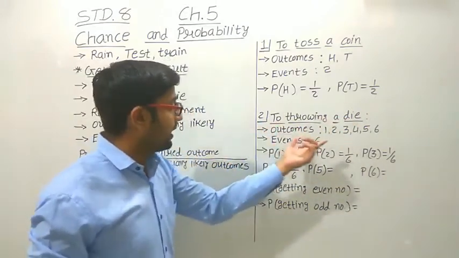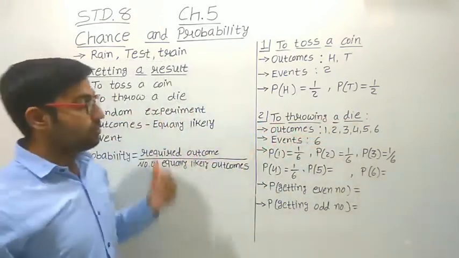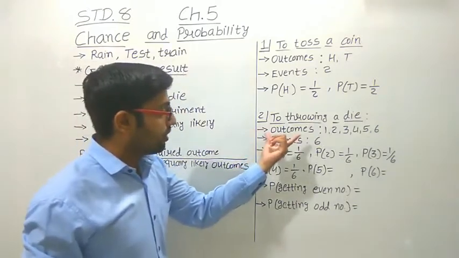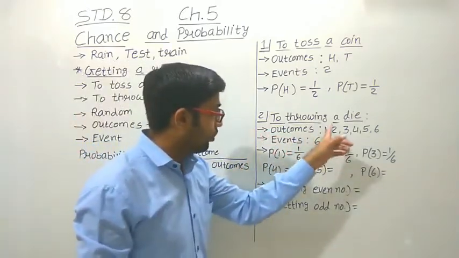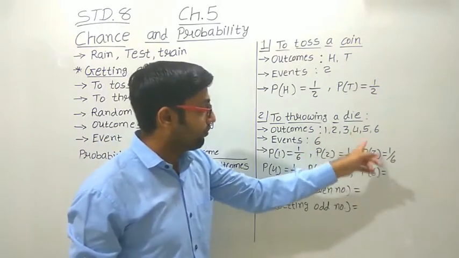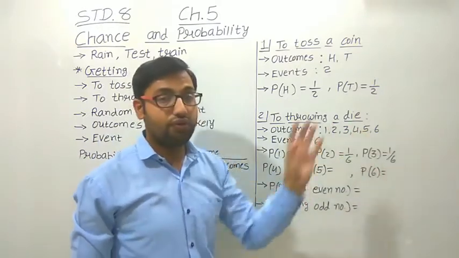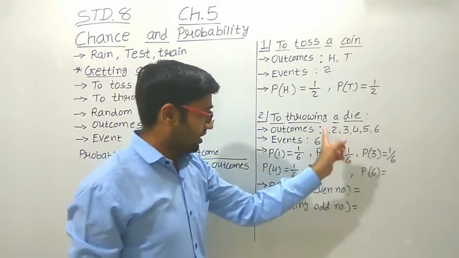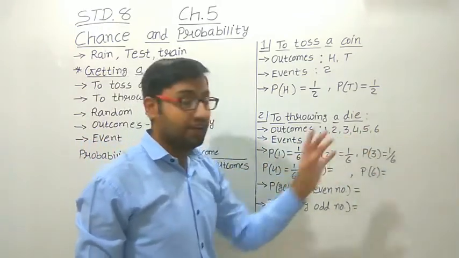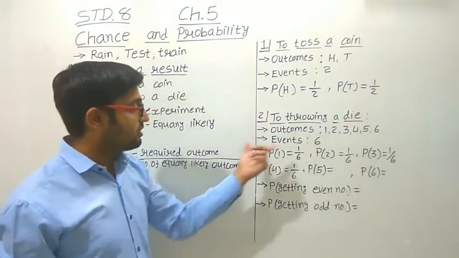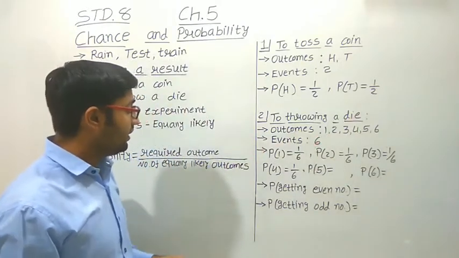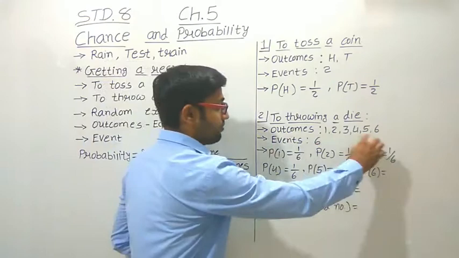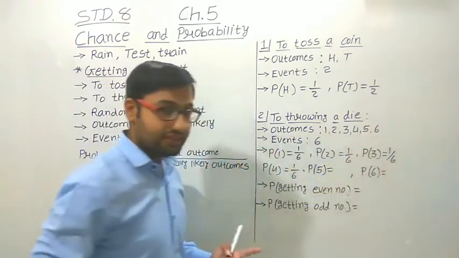Throwing a die is a random experiment. What are the possible outcomes? Either we get 1, 2, 3, 4, 5 or 6. So the total events here is how many? 1, 2, 3, 4, 5 and 6. Total events are 6. Right? So the equally likely outcomes are 1, 2, 3, 4, 5, 6.